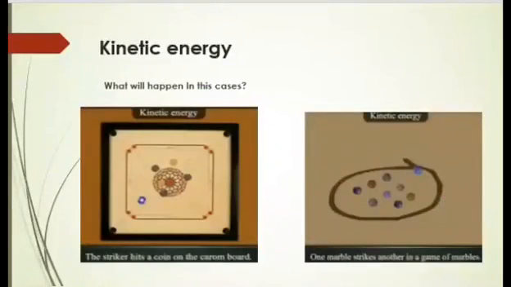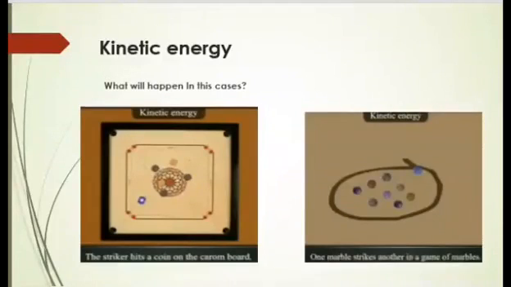First is kinetic energy. What will happen in these cases? If the striker hits a coin on the carom board, or one marble strikes another in a game of marbles. From this example, we understand that when a moving object strikes a stationary object, the stationary object moves.